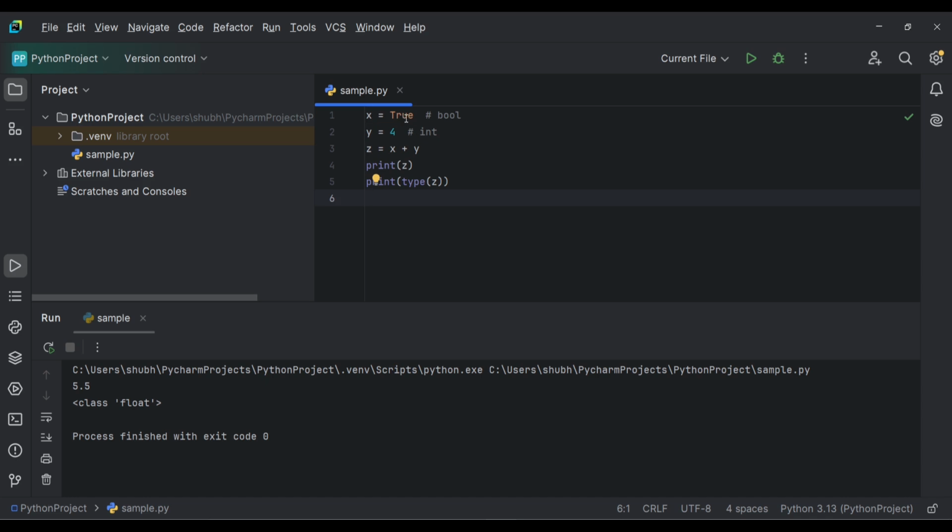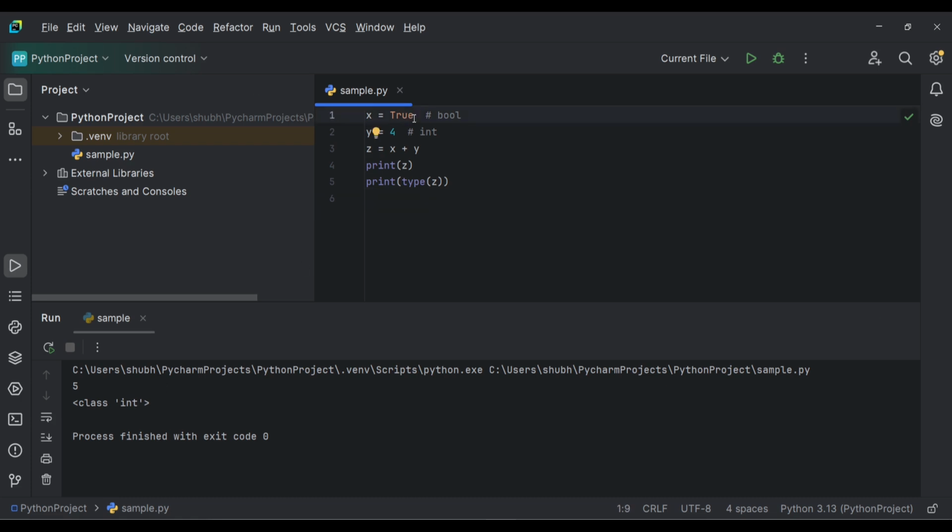So this value will be automatically converted to integer, which is 1, and then 1 plus 4 will be 5. 5 is an integer value, so the output will be 5 and the type will be integer. Here we can see the output is 5 and its type is integer.